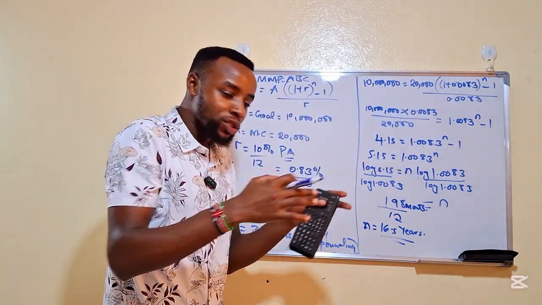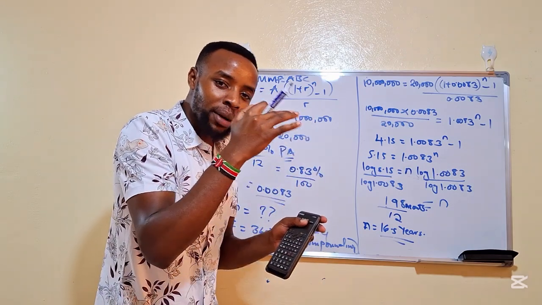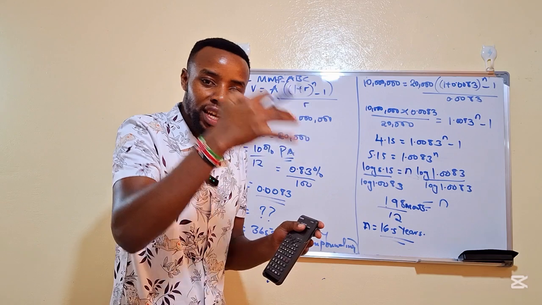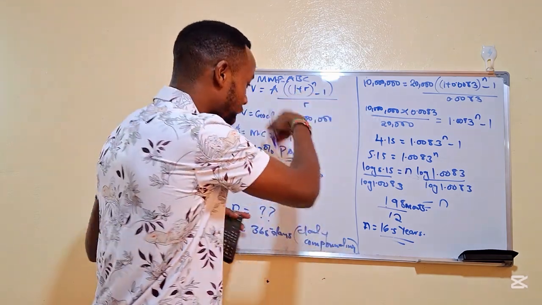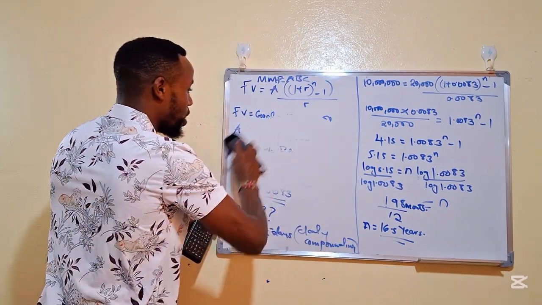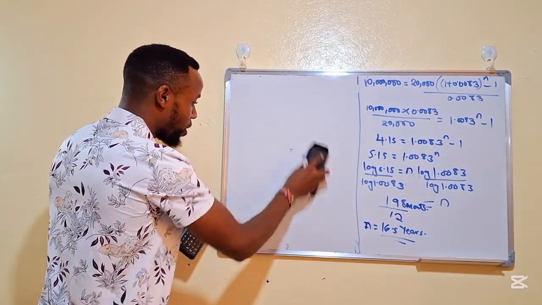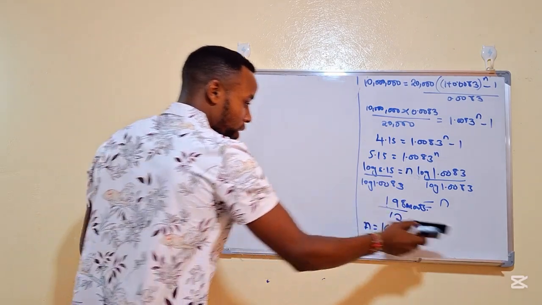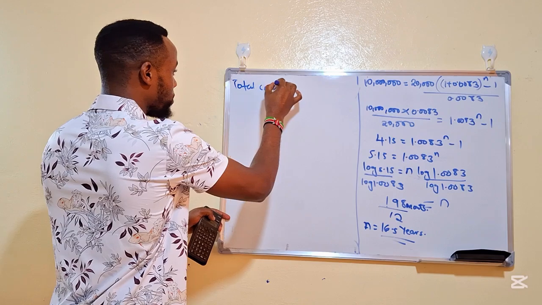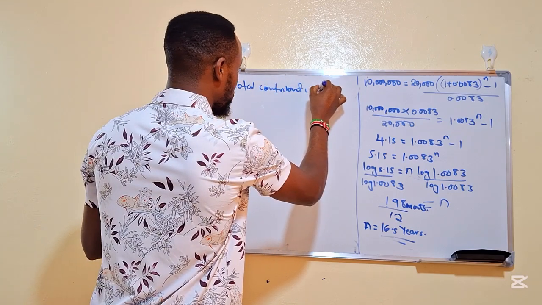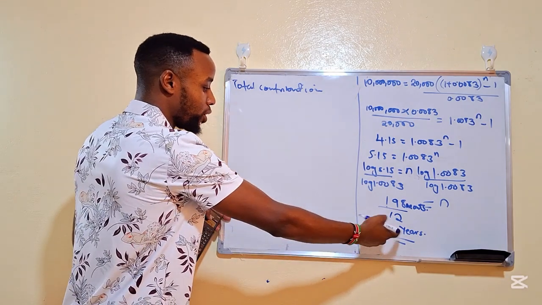Because some of the amount, some part of that 10 million, is the amount that the fund manager worked for and then paid you as interest. So we want to see how much you contributed. I can do away with this side so that I can show you the wonders of compounding, so that those people who don't know how compounding works can understand here. So total contribution: now that we have our years, our period of compounding is 16.5 years.